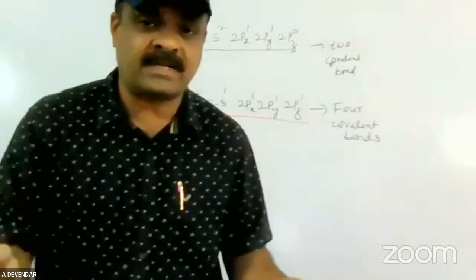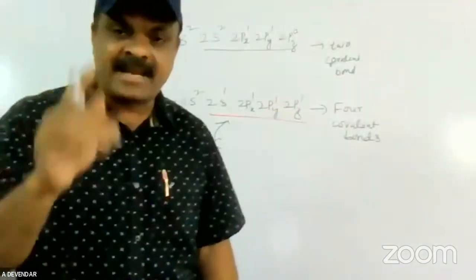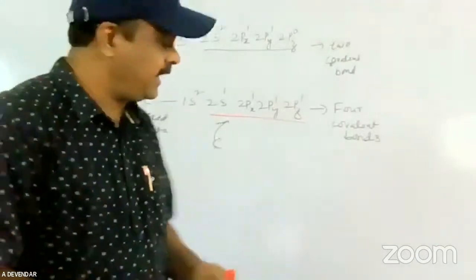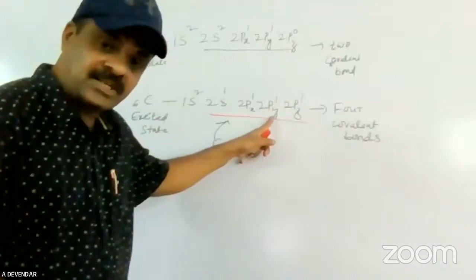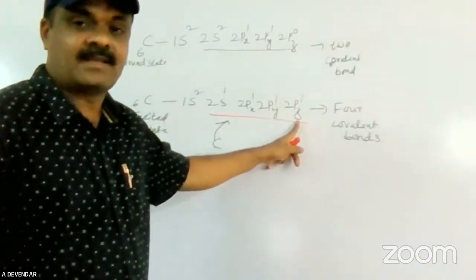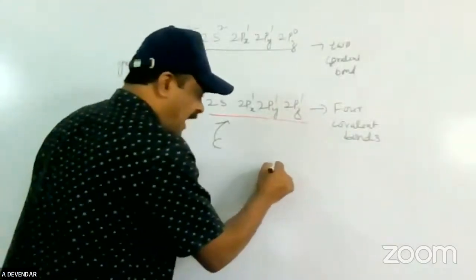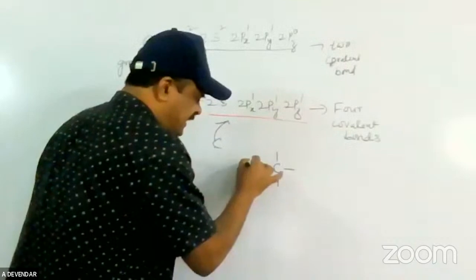What is the shape of the s orbital? It is a spherical shape. The p orbital shape is a dumbbell shape, present along the axes. That means in the x direction one electron is there, in the y direction one electron is there, and in the z direction one electron is there.